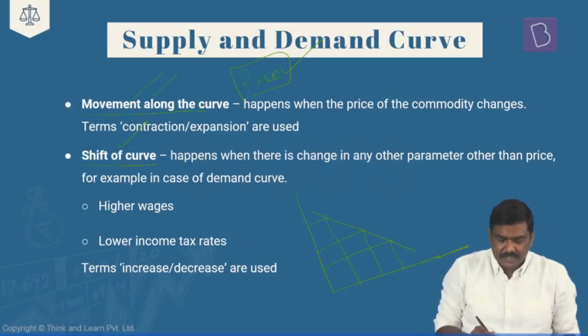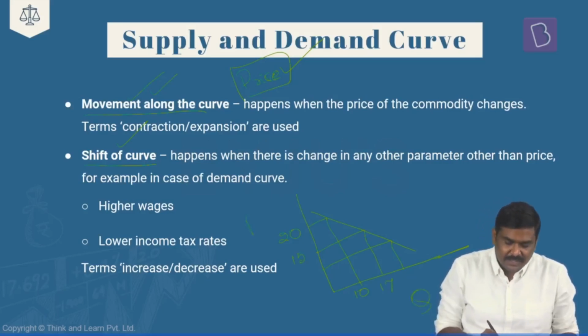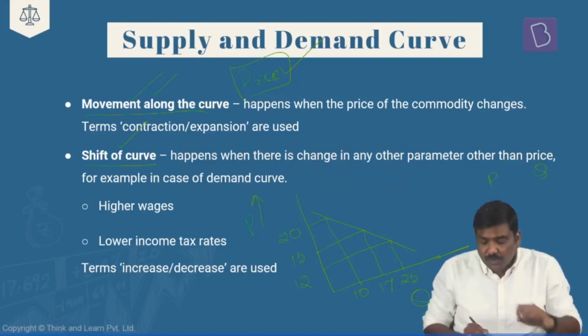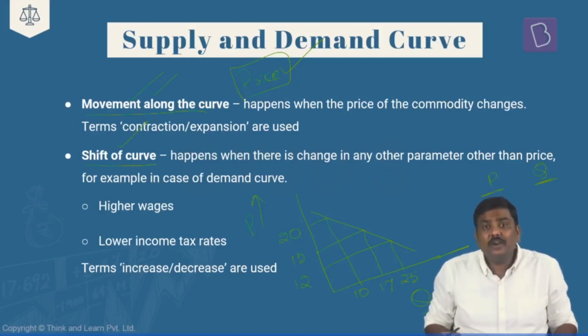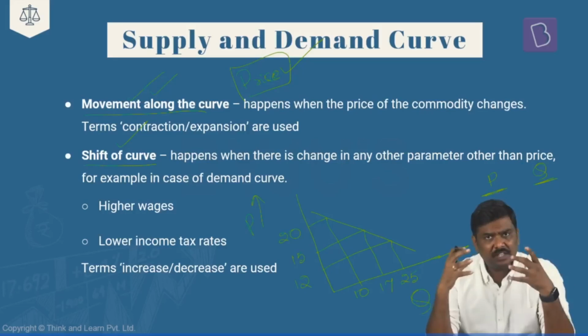For example, let's imagine the price is 20 rupees, quantity demanded is 10 units. The price further comes down to, let's say, 15 rupees per unit. As a result of this, quantity demanded, let's say, will increase to 17 units. So quantity along the x-axis, price along the y-axis. And the price further, let's say, falls down to 12 rupees, as a result of which the demand for this particular product will further expand to, let's say, 25 units. First, what we have done is, we have tried to get the data related to how much is the quantity demanded for this particular product at a different price level.